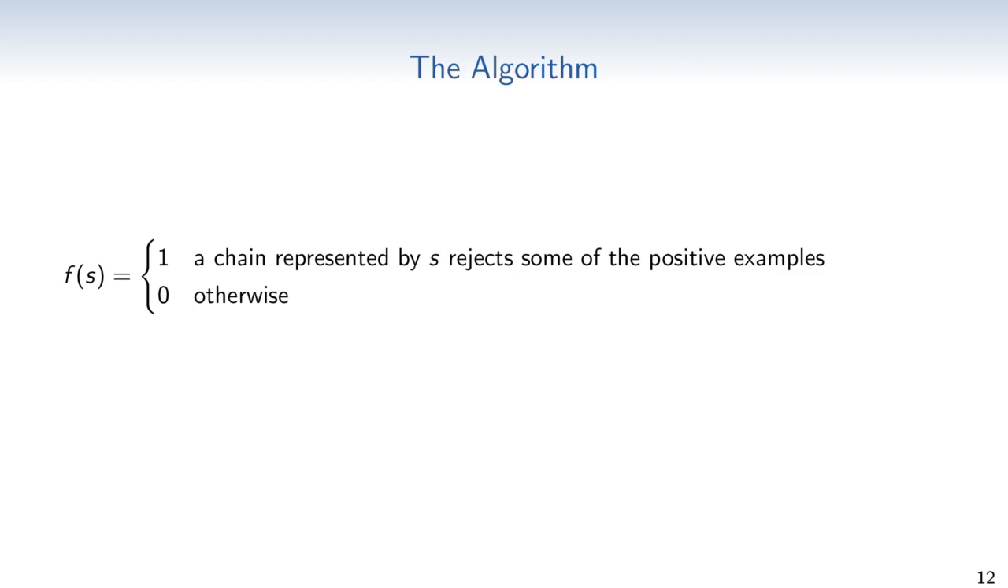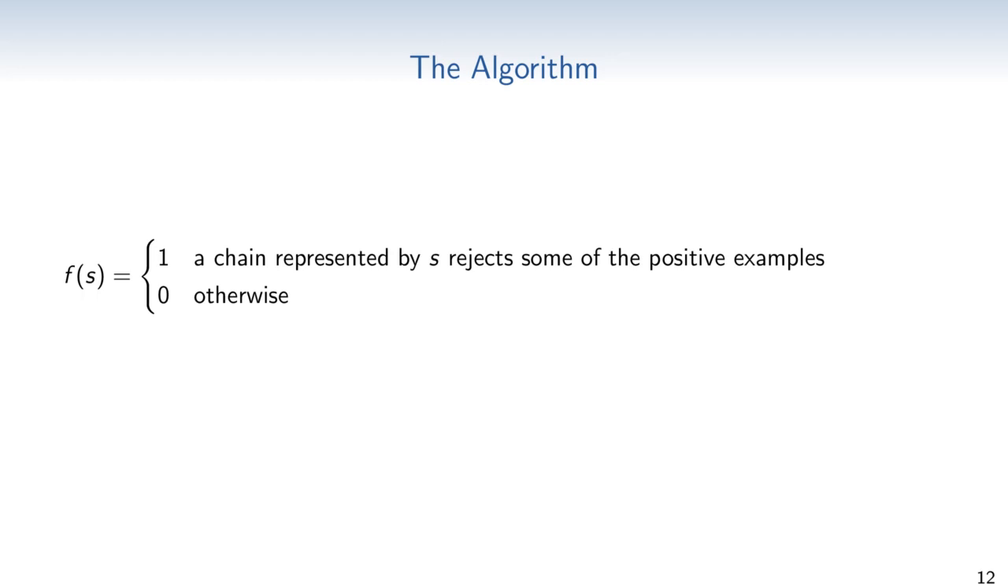Now that we know how to represent chains by chain strings and defined a partial order over them, we will use this encoding to find all strongest chains. The function f is applied to a chain string s and returns 1 whenever a UVW represented by s rejects any of the positive examples.